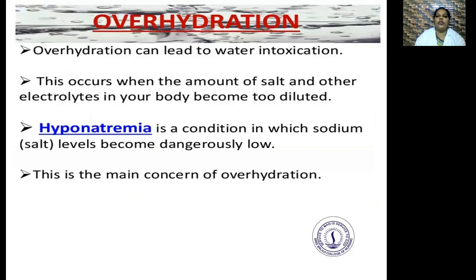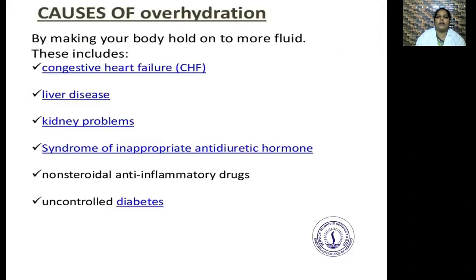Overhydration, which can lead to water intoxication. This occurs when the amount of salt and the electrolytes in your body becomes too diluted. Hyponatremia is a condition in which the sodium levels become dangerously low. This is the main concern of overhydration. So the cause of overhydration is making your body hold on to more fluid.